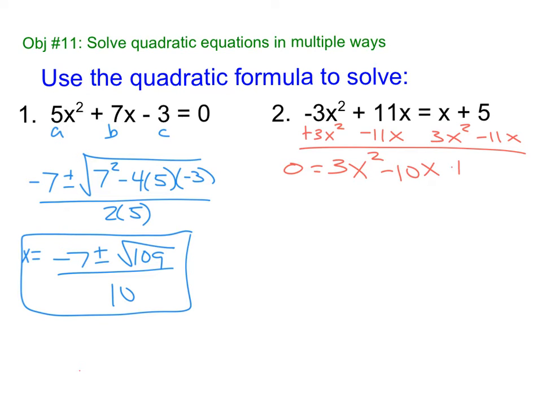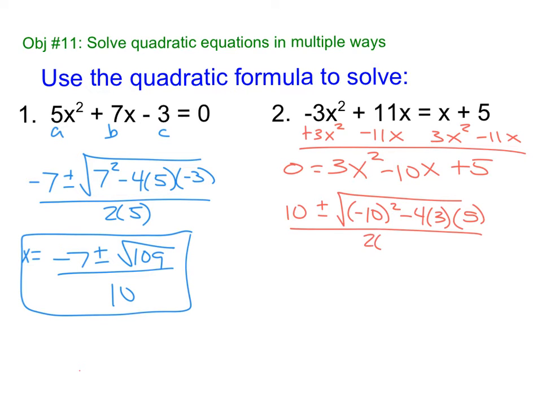Minus 10x plus 5. All right, so then negative b, so that's 10 plus or minus the square root, negative 10 squared minus 4ac all over 2a. That's 10 plus or minus, it's 100 minus 60.